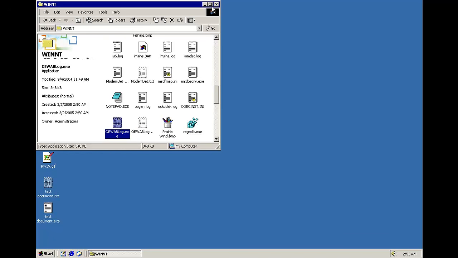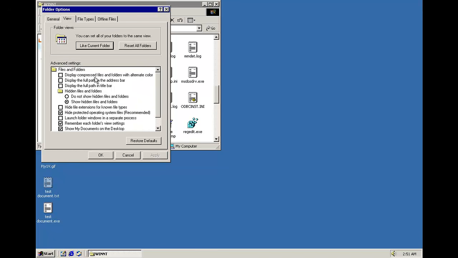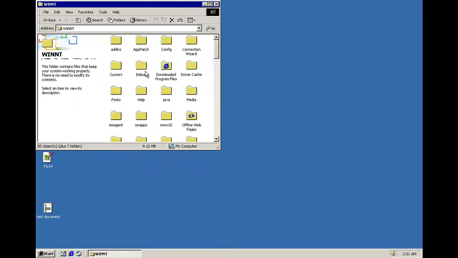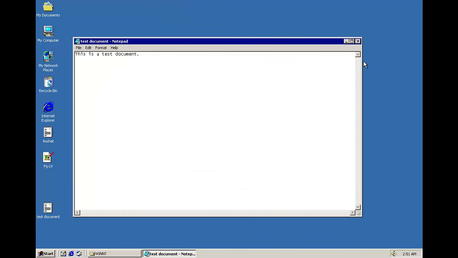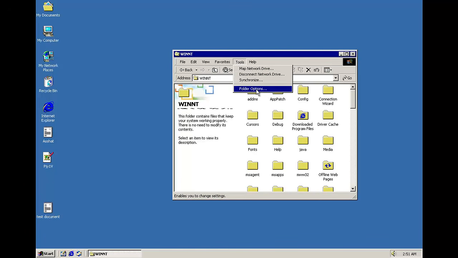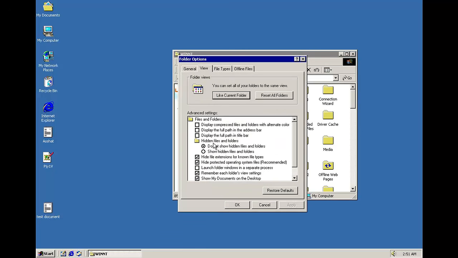So quite malicious. It might trick you if you have the default settings, which is hidden files not shown and file extensions hidden. So if we take a look at what that looks like, do not show hidden files and folders, don't hide file extensions. As you can see, it looks like your regular text document, but you're running the worm every time you run that. So we'll put it back the way it was.